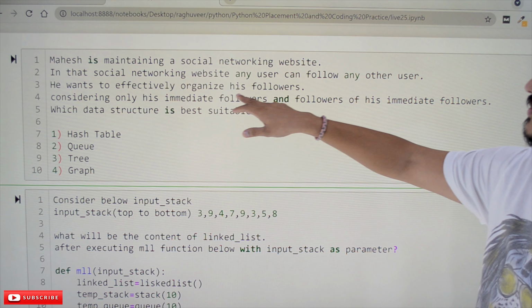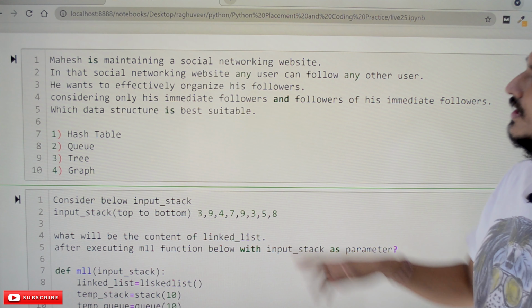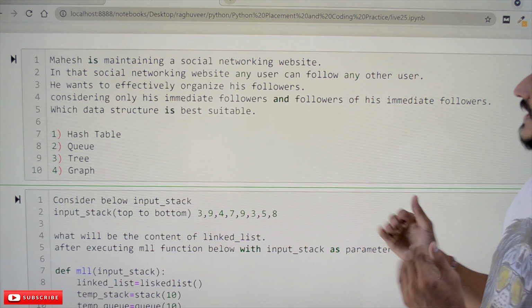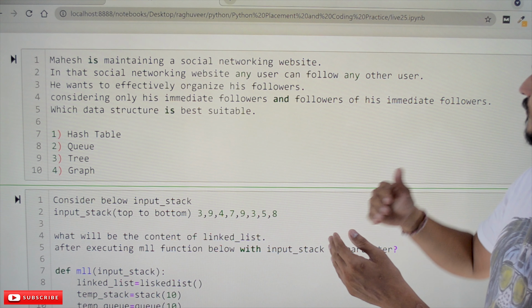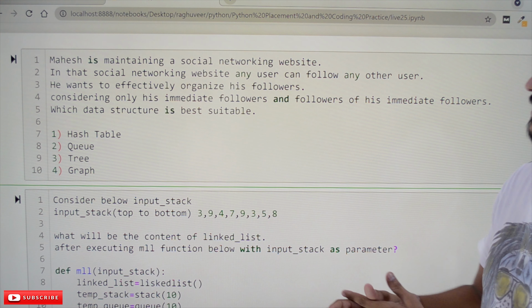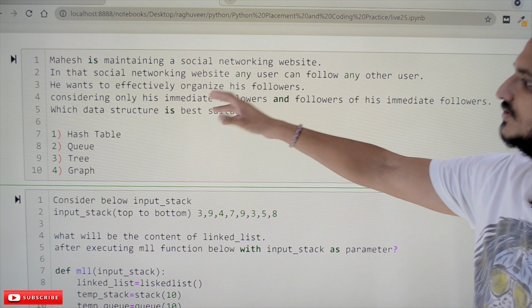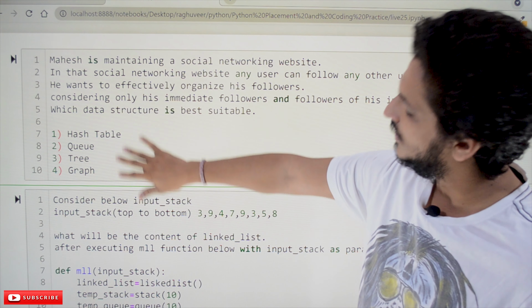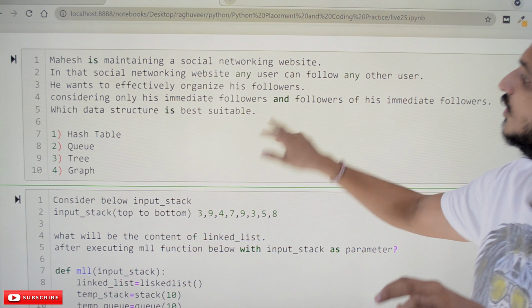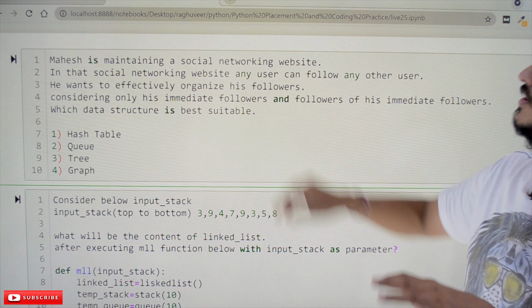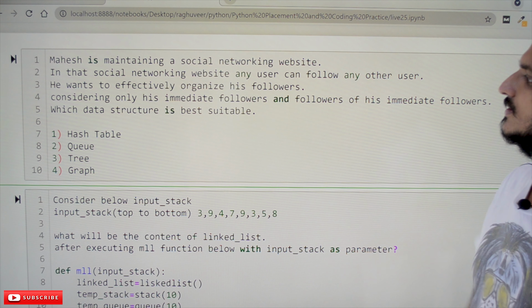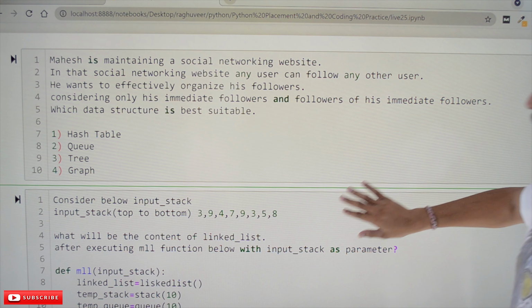He wants to effectively organize his followers. So considering only his immediate followers and the followers of his immediate followers, which data structure, out of these four data structures, is best suitable to maintain these followers?